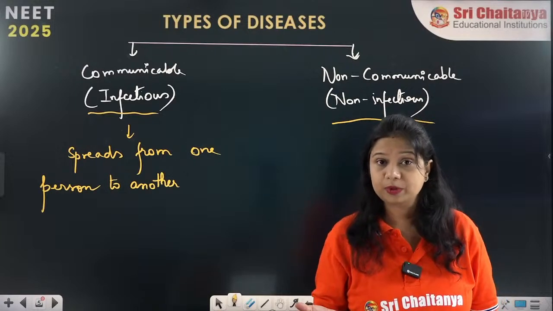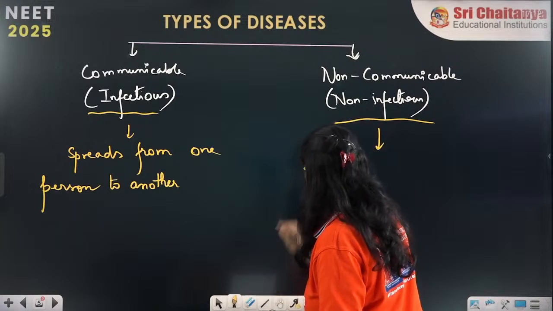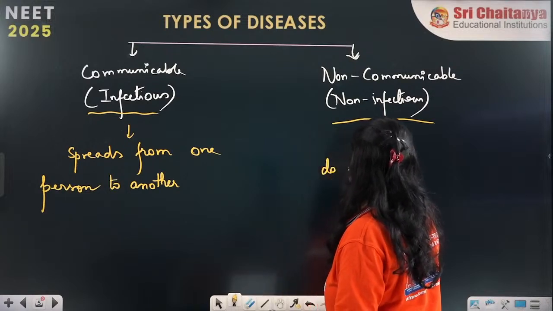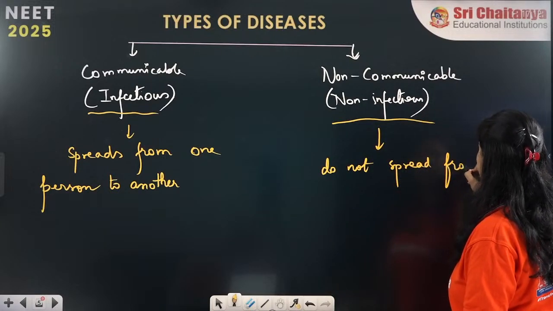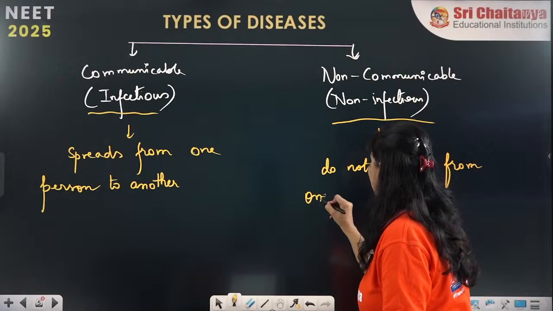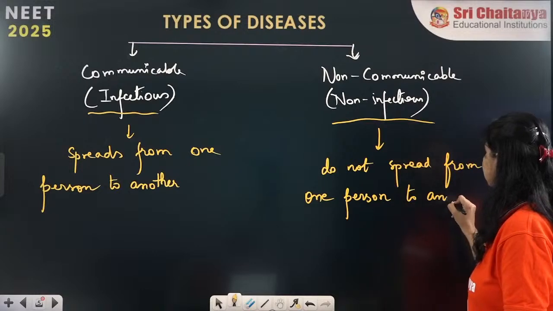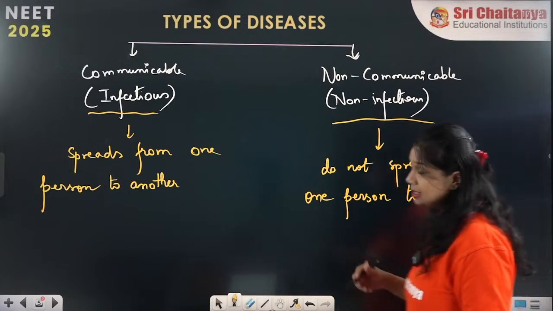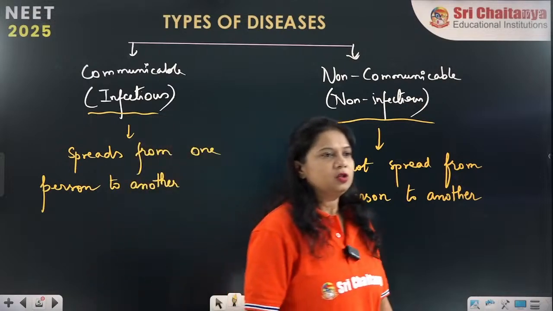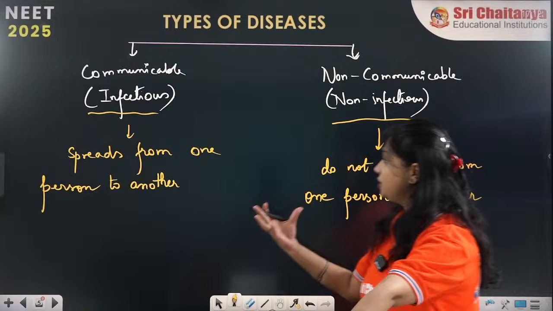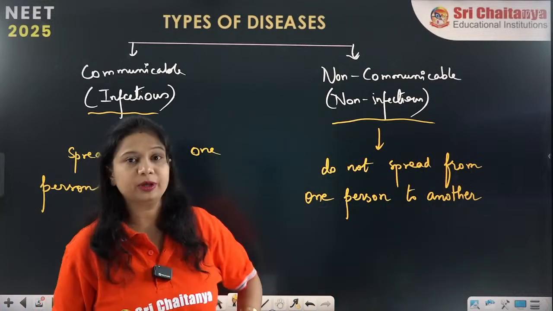Non-communicable diseases do not spread from one person to another. So these are the two different forms of diseases. Communicable or infectious diseases spread from one infected person to another, and non-communicable do not spread.